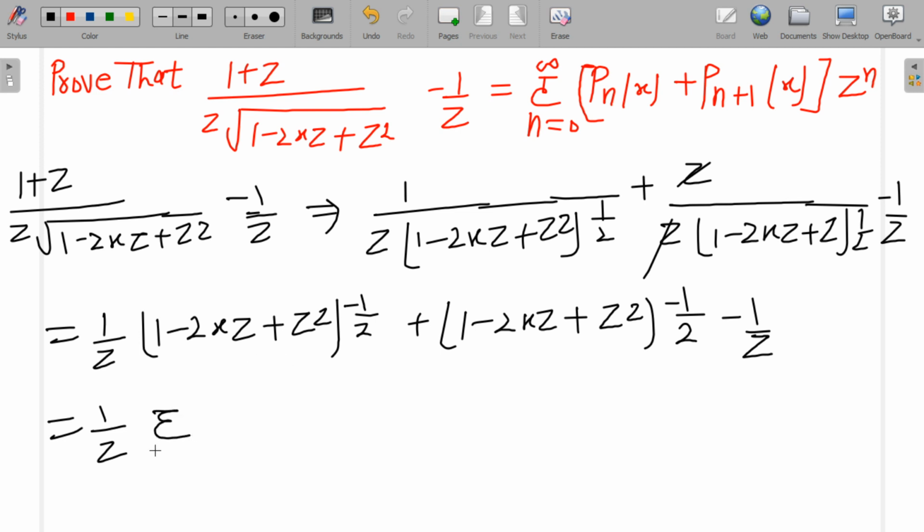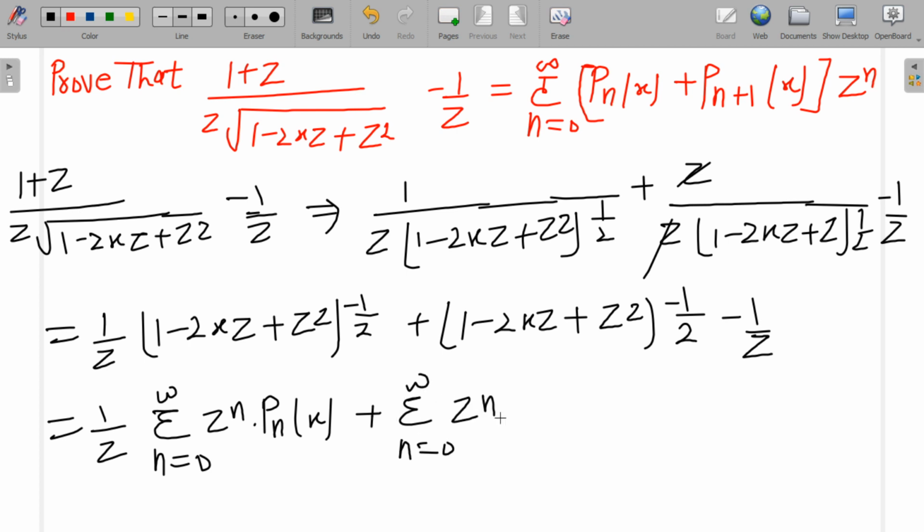I am putting the value: summation n equals 0 to infinity z to the power n into Pn(x), plus summation n equals 0 to infinity z to the power n into Pn(x), minus 1 upon z. I am expanding this summation only one step.